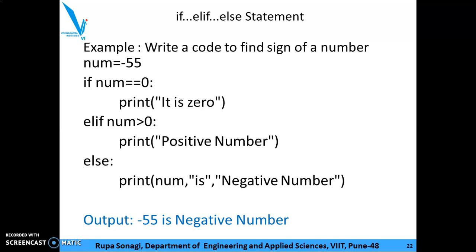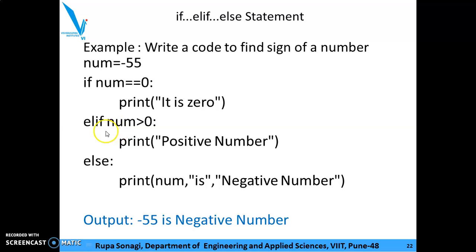To find out the sign of a number, num is assigned as minus 55. If num equal to 0, colon, this is the condition. It will be checked first. Is it true? If it is true, then you print it is 0. Now in this case, it is false. It will check another condition.